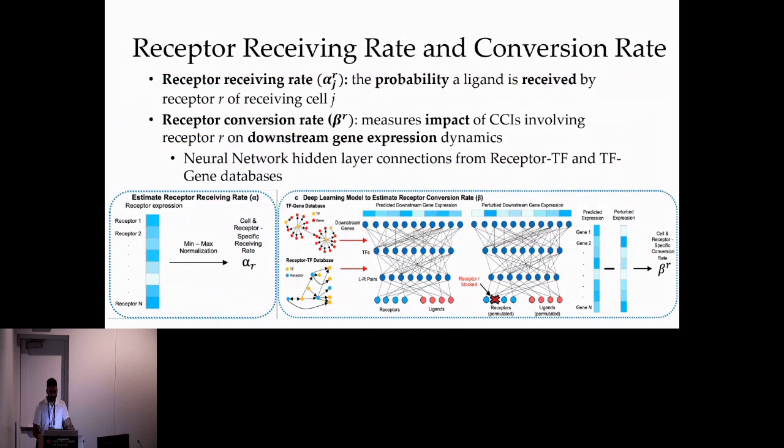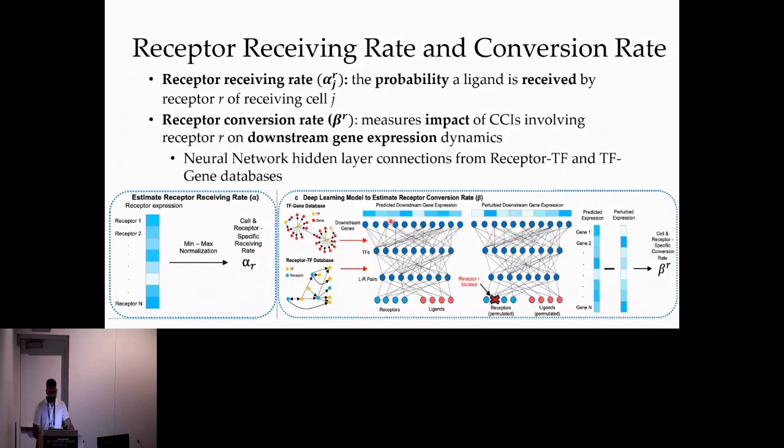So the initial step in our approach involves the estimation of the receptor receiving rate alpha. This is the probability that a ligand is received by the receptor of the receiving cell. So here we employ min-max normalization to calculate the receptor receiving rate for each receptor in each cell, thereby establishing both a receptor and cell-specific metric.